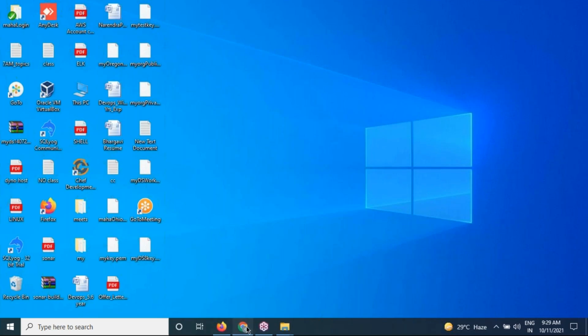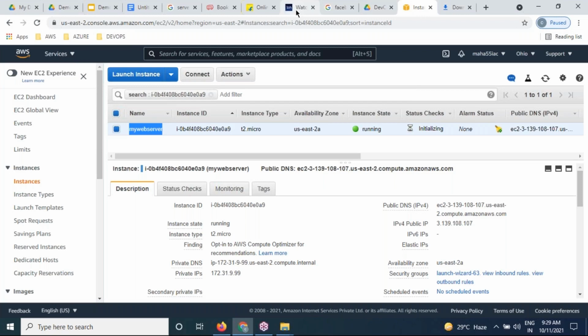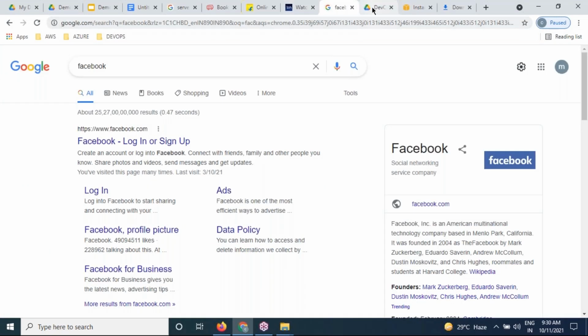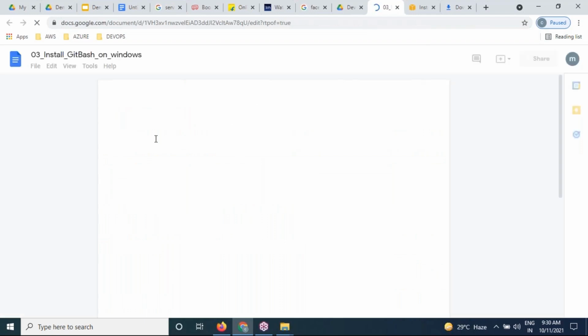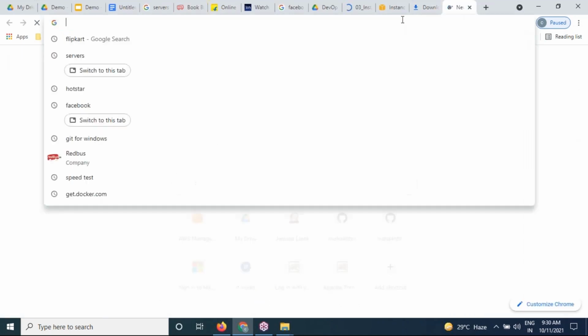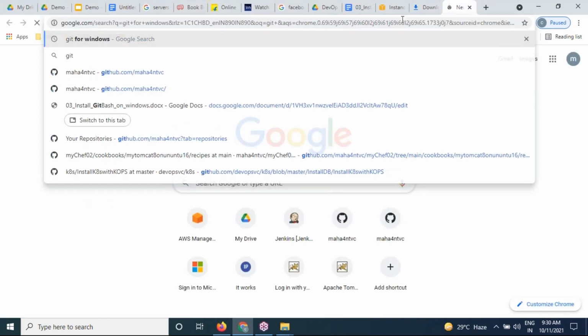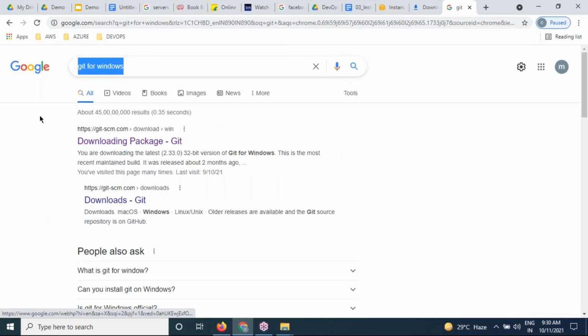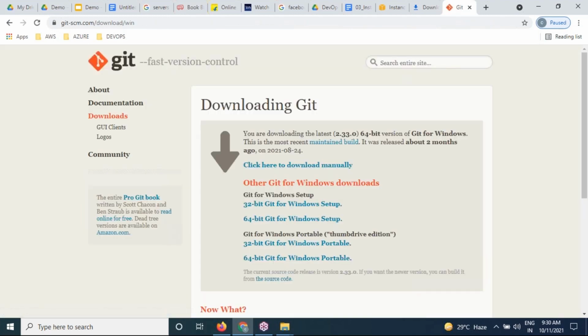With the help of a third party tool, that is the reason. So we should install Git Bash on the laptop. Please type git for Windows. Just double click on git for Windows and download the 64-bit version. It will download an .exe file.